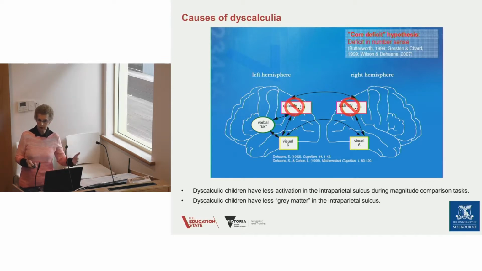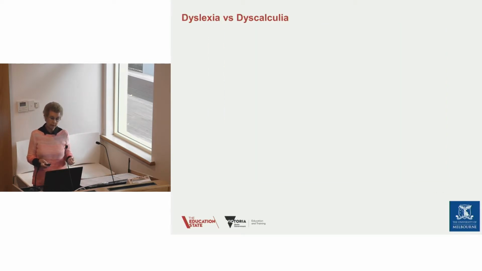And of course, I talked earlier about this issue of plasticity. The brain is very plastic. Can we form new networks? Can we make new connections so that these students can progress with their number understanding?